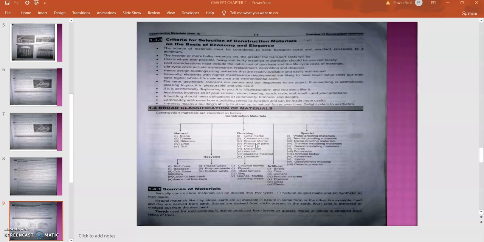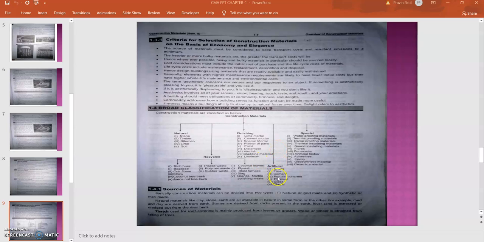In special mortars sometimes admixtures are added, like in waterproofing. Along with the mortar we are using admixtures like Dr. Fixit agent and all. Then paints, distempers, varnishes, then cladding material like wall cladding or dado works. These are some of the materials in the finishing material, and the enamels.